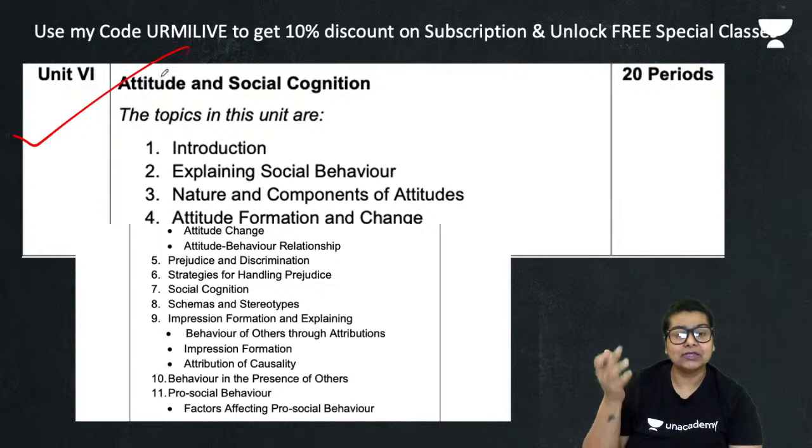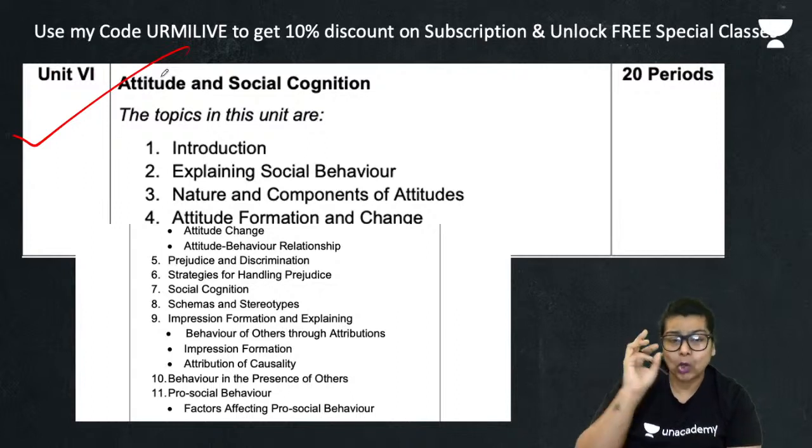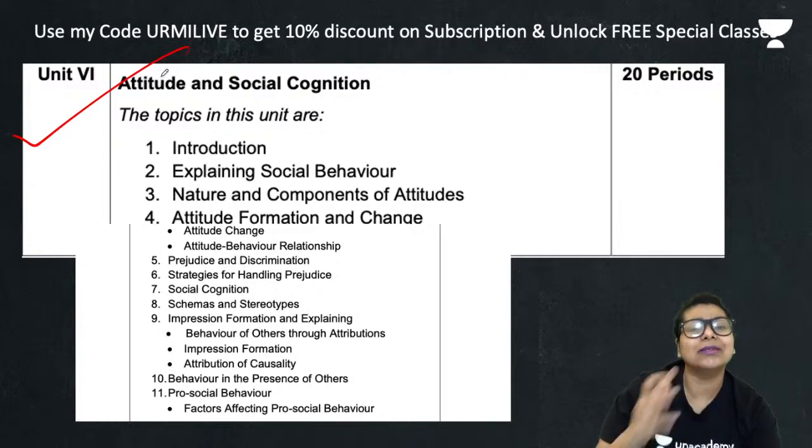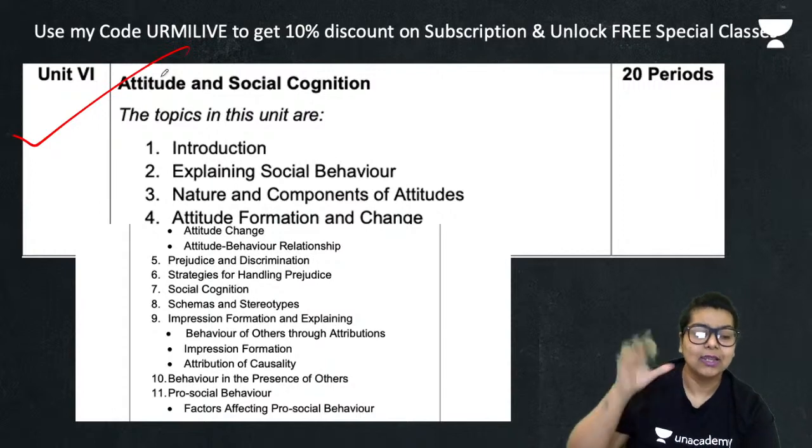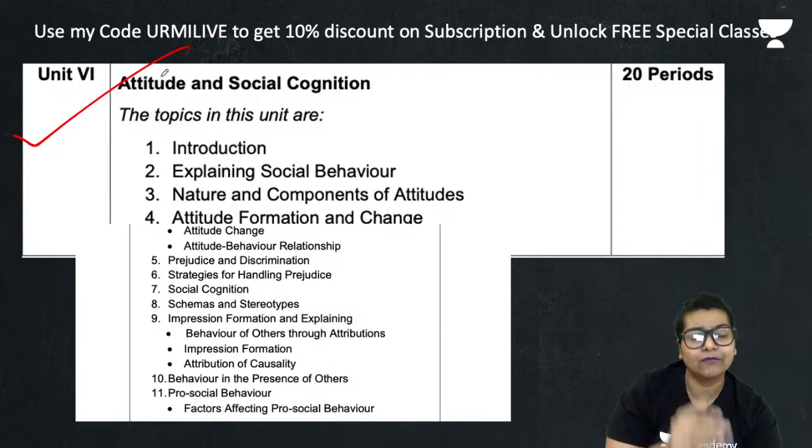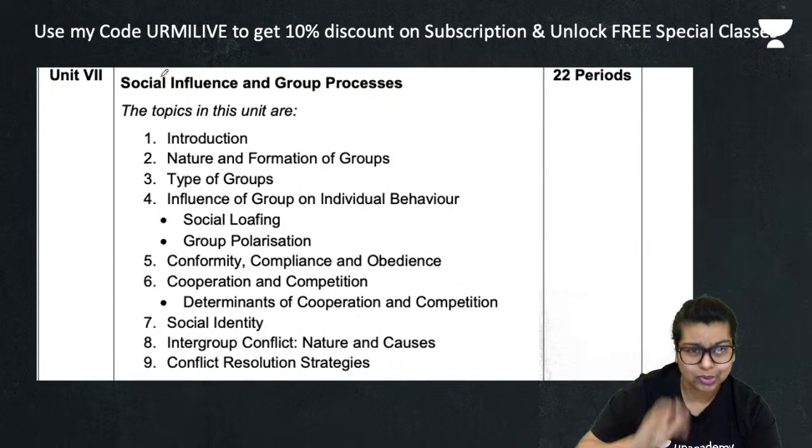Prejudice, discrimination, stereotypes, changes in attitude, your behavioral aspects, these things will be figured out in this unit of chapter number 6, attitude and social cognition.